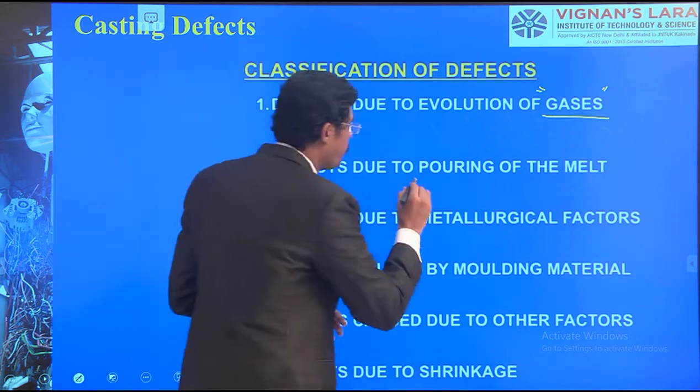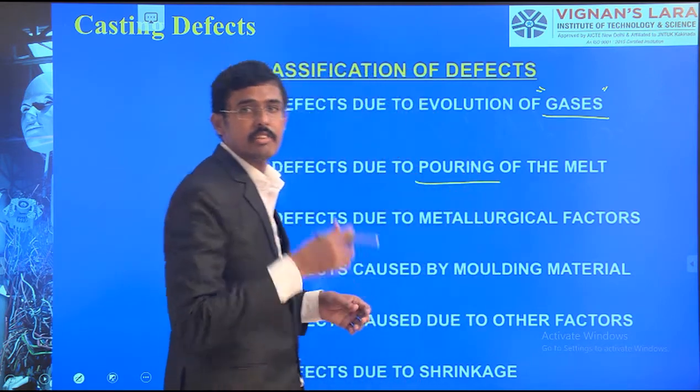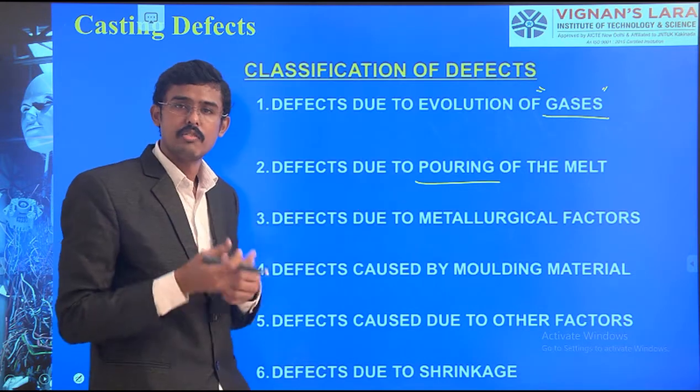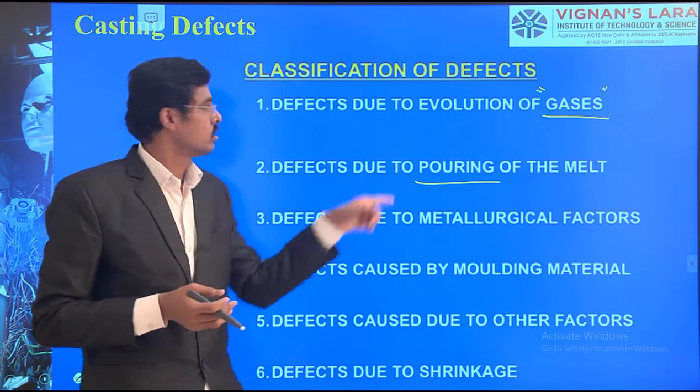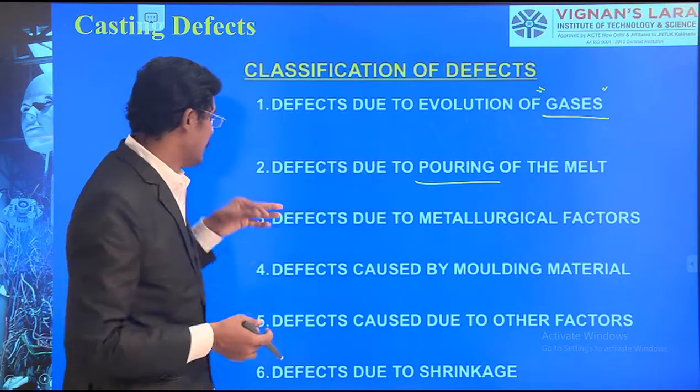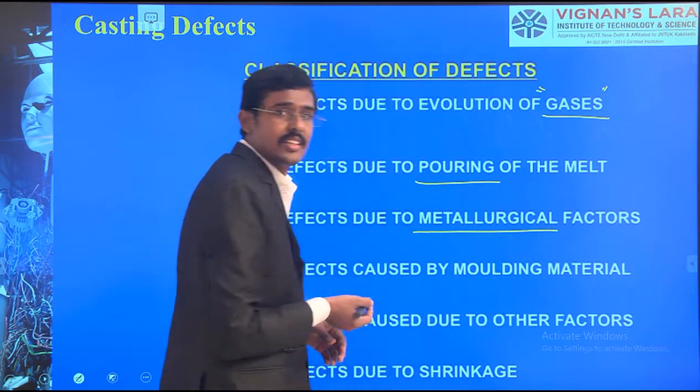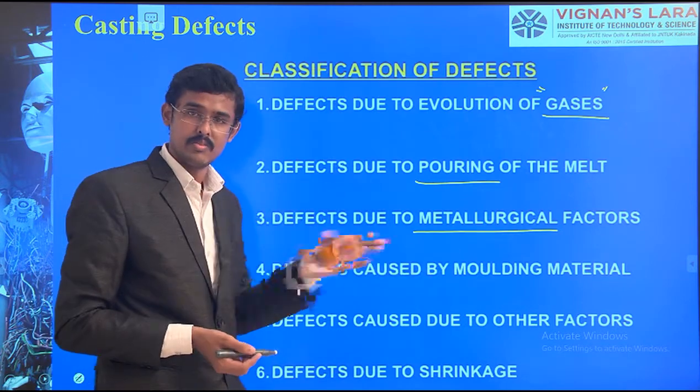Defects due to pouring of the metal. It means we are pouring from high temperature to low temperature. It depends on fluidity. If the fluidity is less, it won't reach the corner. Those various categories are there. Defects due to metallurgical factors, which we have already seen. This is the solidification process, progressive direction.